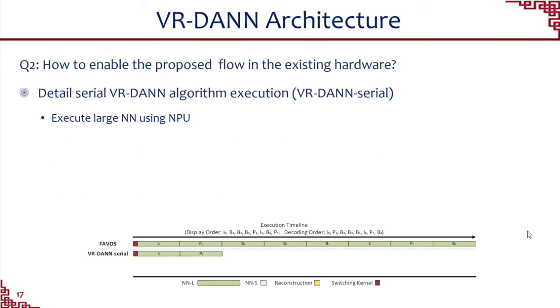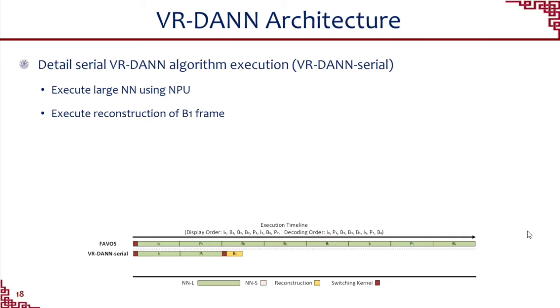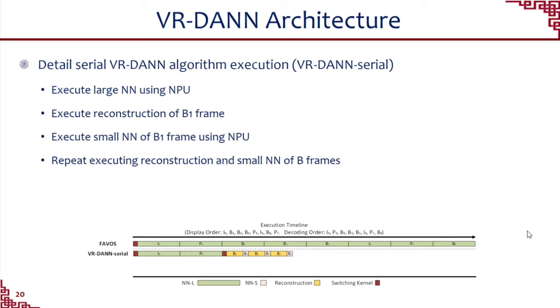To enable the proposed flow on existing hardware, we can first execute the large neural network using the NPU. Then we execute the reconstruction of the B1 frame. After that, we execute the small neural network of the B1 frame using the NPU. We repeat executing reconstruction and the small neural network for the B frames.